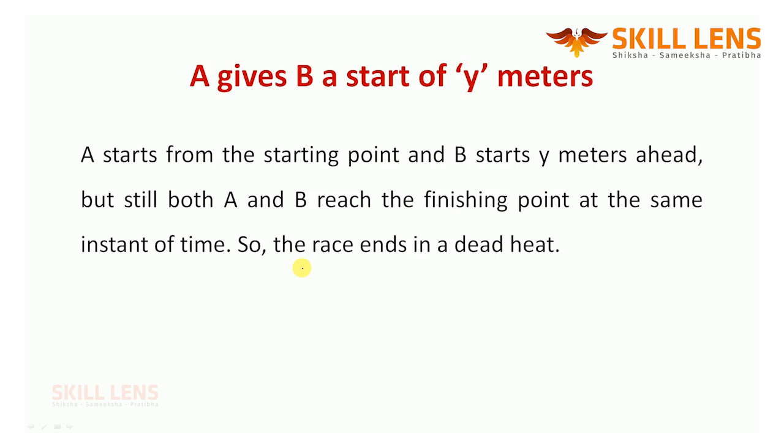Sometimes it may end in a dead heat or not. If A is giving a head start to B, still B wins in some races. So according to the situation you have to react. Here you need to understand only one point: A is from the starting point, from here B will start the race, that's it.